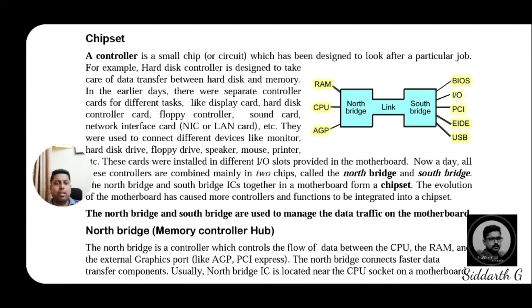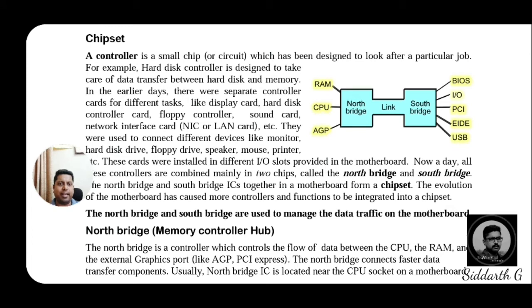Then, after the processor socket, the second very important characteristic is the chipset. A chipset controller is a small chip designed to look after a particular job. For example, a hard disk controller is designed to take care of the data transfer between the hard disk and memory. This is the function of the chipset: it controls the data transferred between the hard disk drive and the memory.